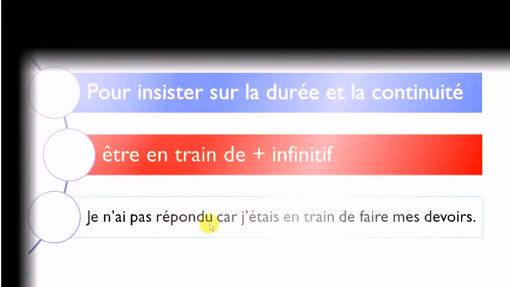Répondre is to answer, car, because, j'étais en train de faire mes devoirs, to do my homework. In that case, you use this structure, j'étais en train de, because you want to say that it lasts, it's quite long. It's not something that will take 1 or 2 minutes, but it's longer than that. So that's the reason why we use j'étais en train de faire. You will have to use this verb être, but at the imparfait form, of course.